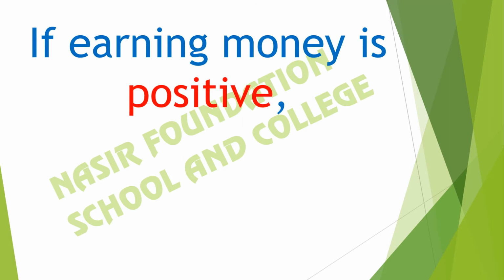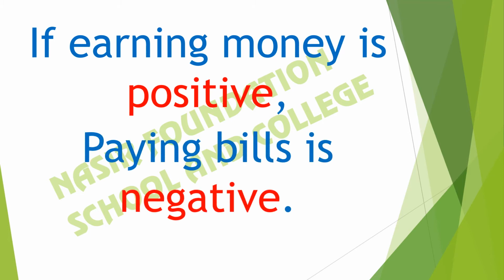If earning money is positive, for example, you are having pocket money and you are getting some more pocket money, this is positive as you are getting something. But if you purchase or you are spending money, it is negative.